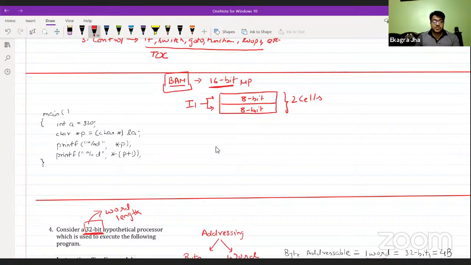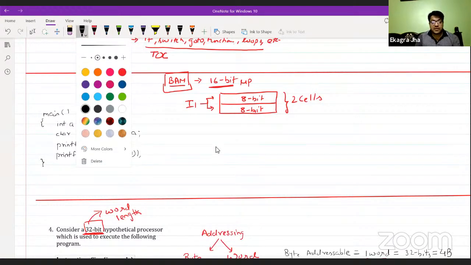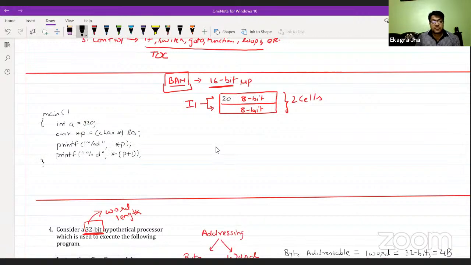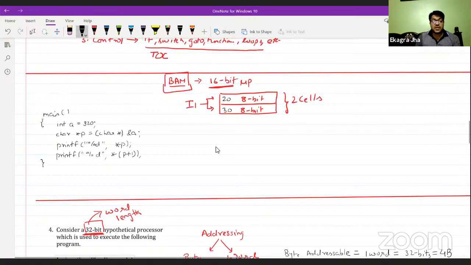Fine. So in this particular case, suppose you have two different values, one cell having the value 20 and another cell having the value 30. So there will be two possibilities. Starting from the program counter, it should point to the first instruction address, but we don't know which way the program counter is going to move.